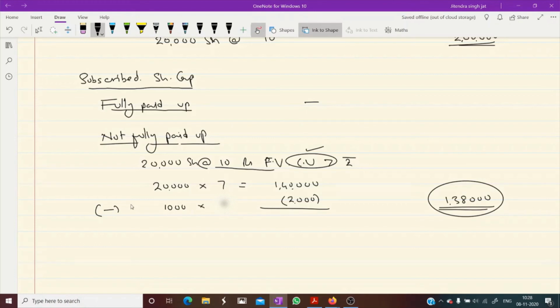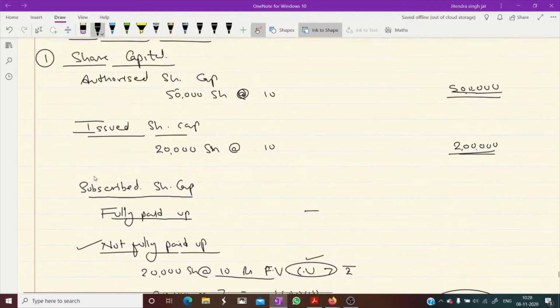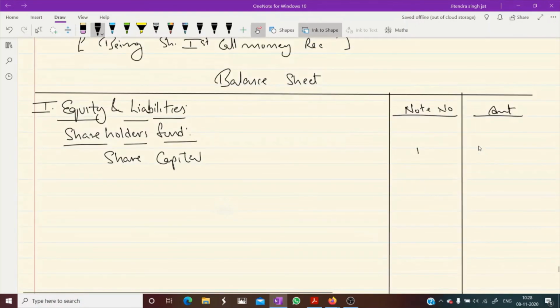1,000 into 7, this is calls in arrears. It is subtracted under not fully paid up. This is the point which you need to keep in your mind. So 1,38,000 will come in the amount column. But this is not enough. In this question there is securities premium reserve also. Yes or no? So reserves and surplus will also come.